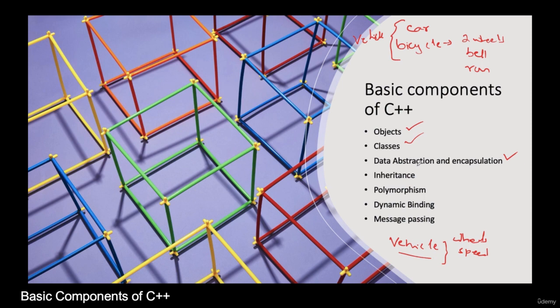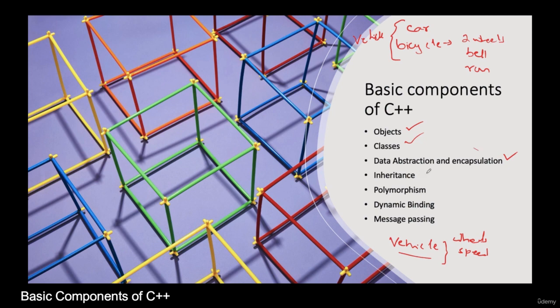But once we have our programs and start creating them, then we will have more idea about abstraction and encapsulation, and all these components of C++. Then another point of C++ is encapsulation. It means we can bind the data and functions into a single unit. That is called encapsulation. So what is the peculiarity? It's more secure. Data is not accessible to the members who are not part of the class.